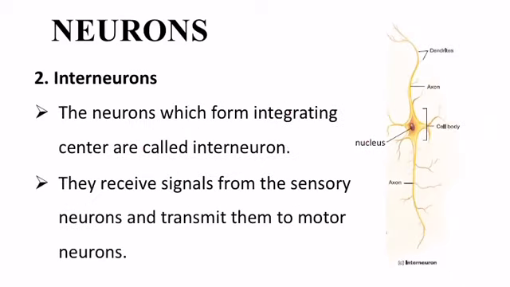Interneurons. The neurons which form integrating centers are called interneurons. They receive signals from sensory neurons and transmit them to the motor neurons. For example, here you see the diagram of the interneuron, and these are the dendrites which send signals towards the cell body, and from the cell body the signals are transmitted to the axon.